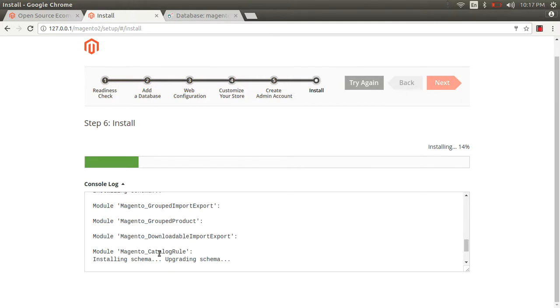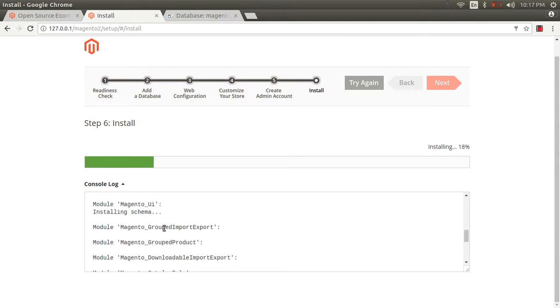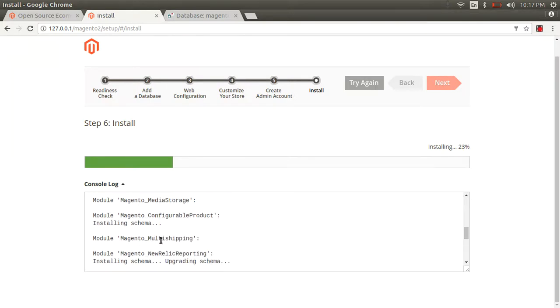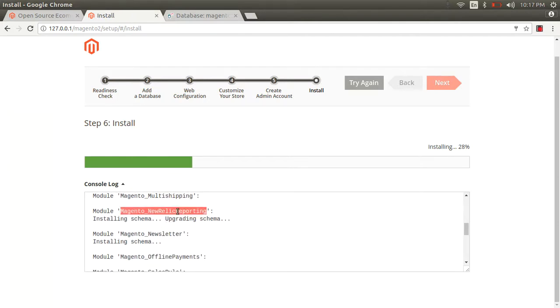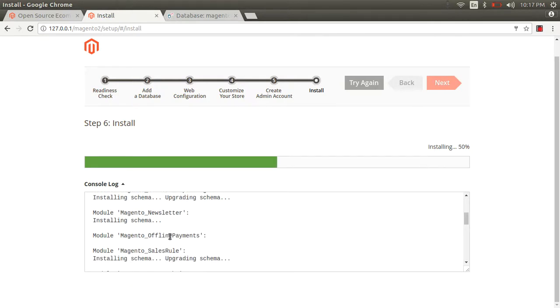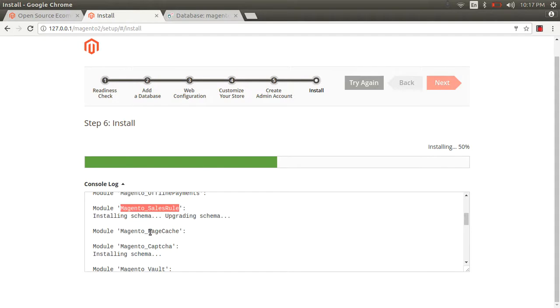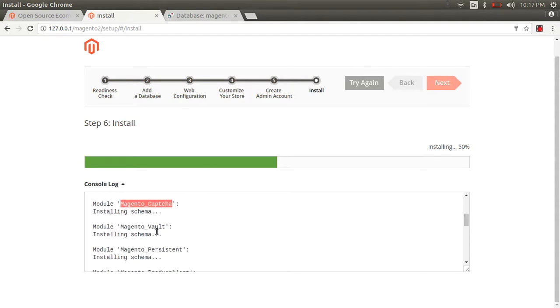And guys, you can see here is Magento catalog rule, a separate module, and Magento group, and Magento download, import, export, and schema, and Magento layered navigation and filtering for catalog product, and Magento marketplace, maybe some marketing strategy, stored in Magento media storage, and Magento configurable product, multi shipping, New Relic reporting system for server, newsletter, online payments, sales rule, page caching system, Magento captcha, right?